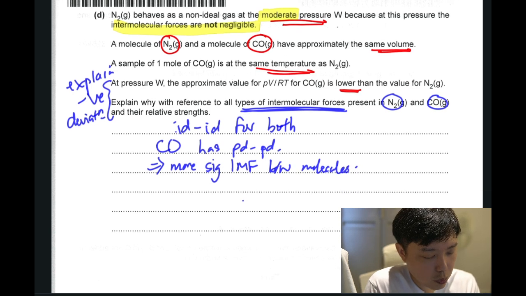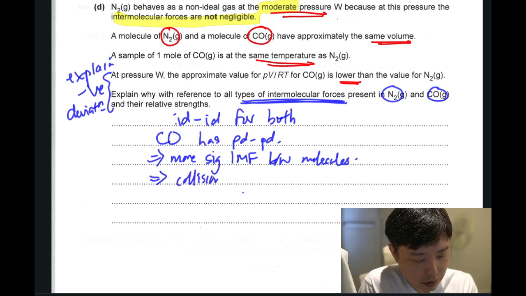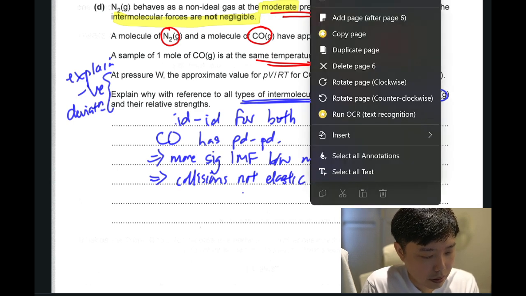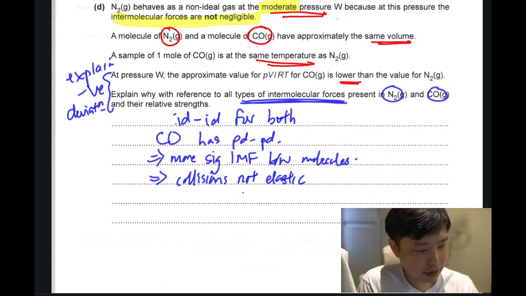So that's why after the molecules of CO collide, the collisions are no longer elastic. If it's no longer elastic, that's why there is a negative deviation.